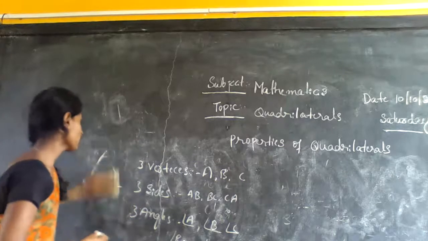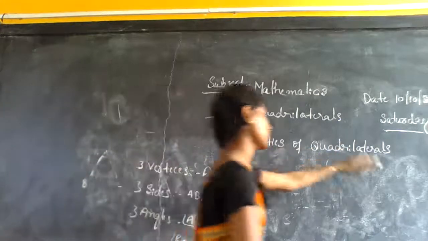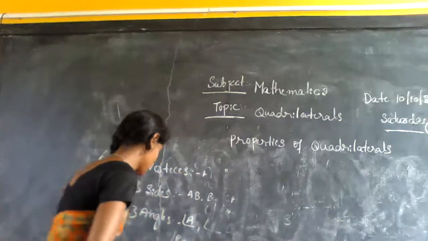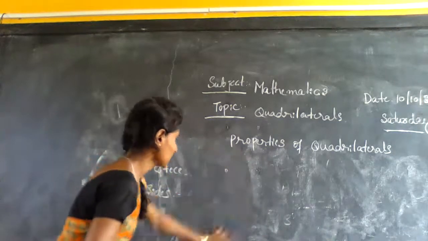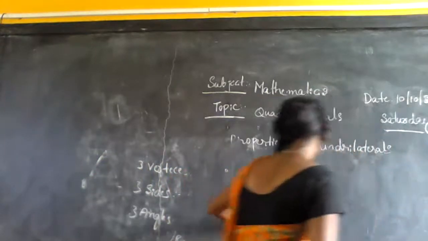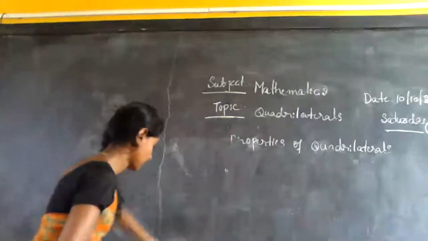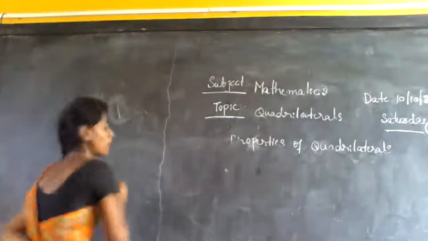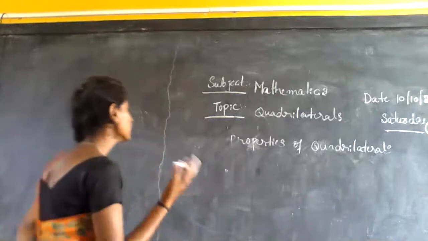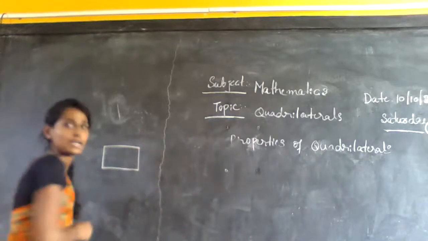Do you know that already? Now use this hint and tell me the properties of quadrilaterals. Tell me the properties of quadrilaterals. I have already told you that square, rectangle, trapezium, kite, rhombus are all types of quadrilaterals. So this is a rectangle. This is also a type of quadrilateral.